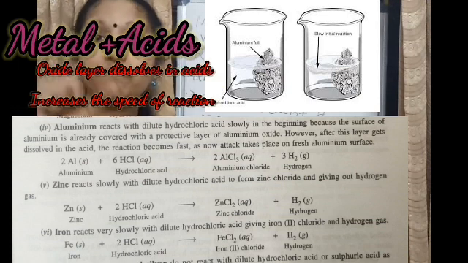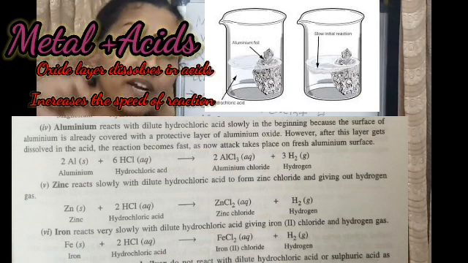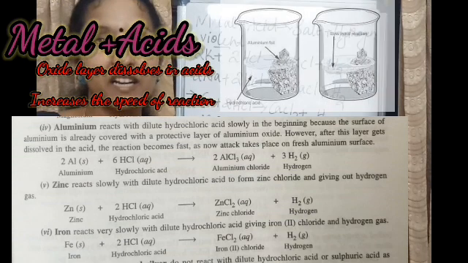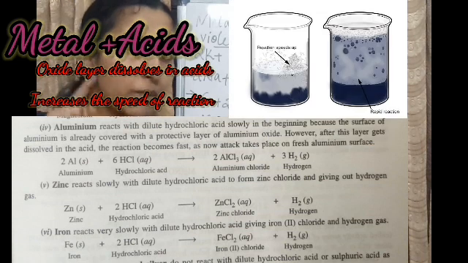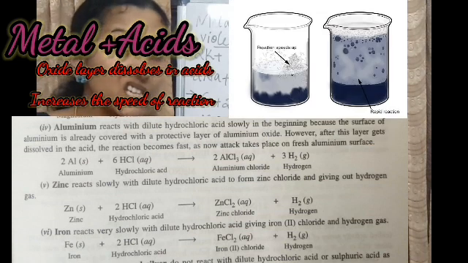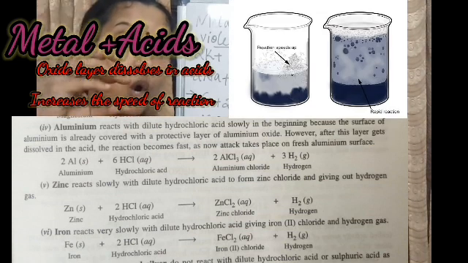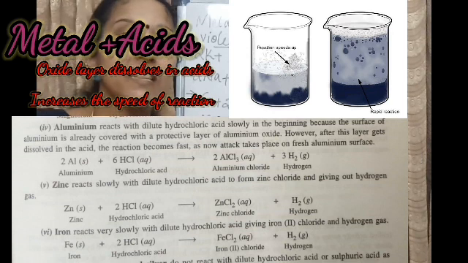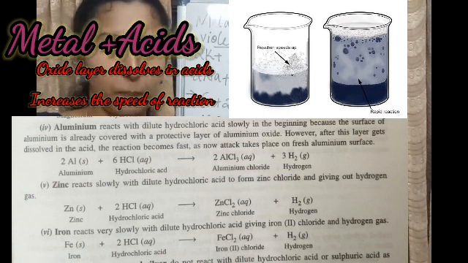Once this aluminium oxide dissolves in the acid, you can see a sudden increase in the speed of the reaction.